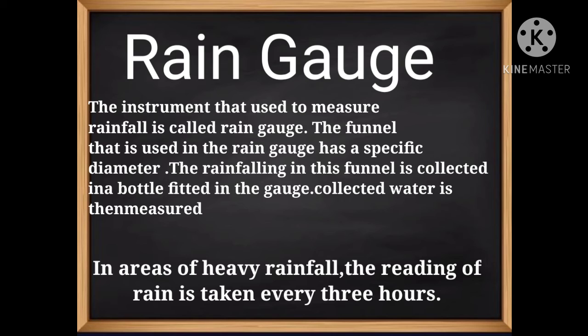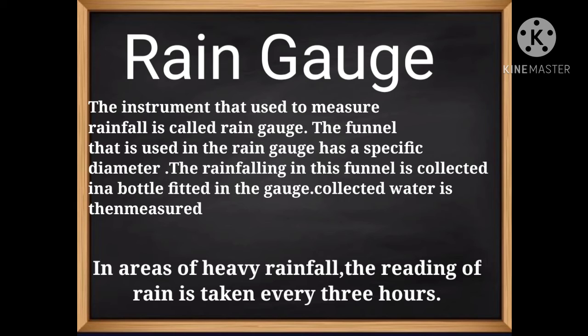In areas of heavy rainfall, the reading of the rain is taken every 3 hours, and the measuring jar reads in millimeters. The gauge is kept in open ground on a 30 cm high flat mount. Hence, the rainwater is collected without any obstruction.